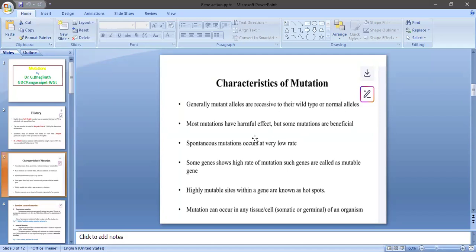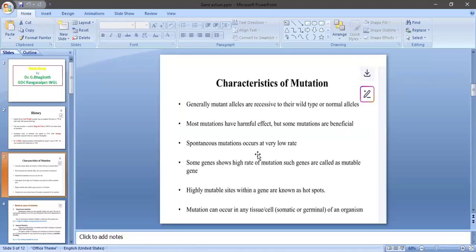Most mutations have harmful effects, but some mutations are beneficial also. If mutation occurs in any organism or crop plant, it may lead to benefit or loss.